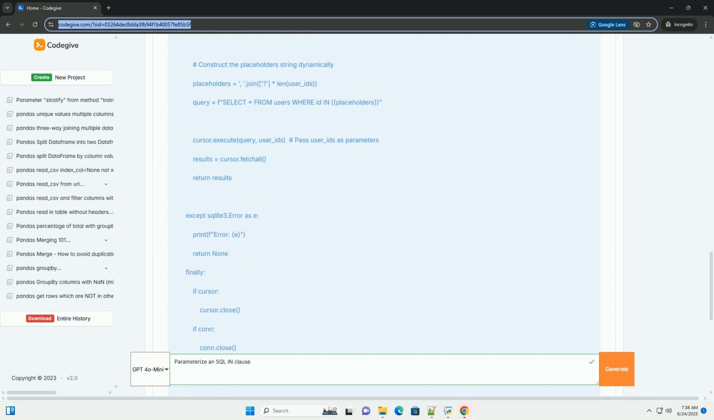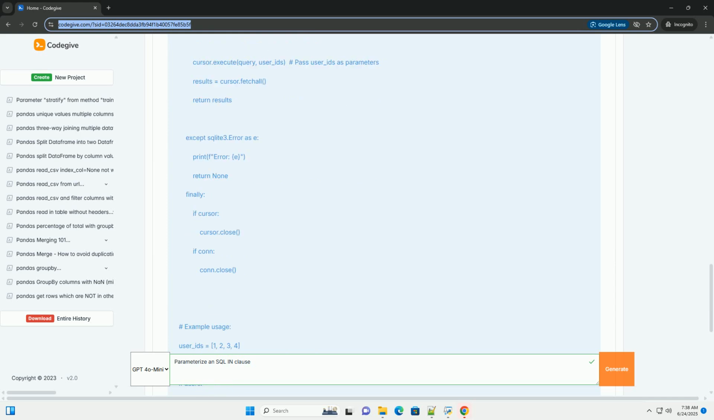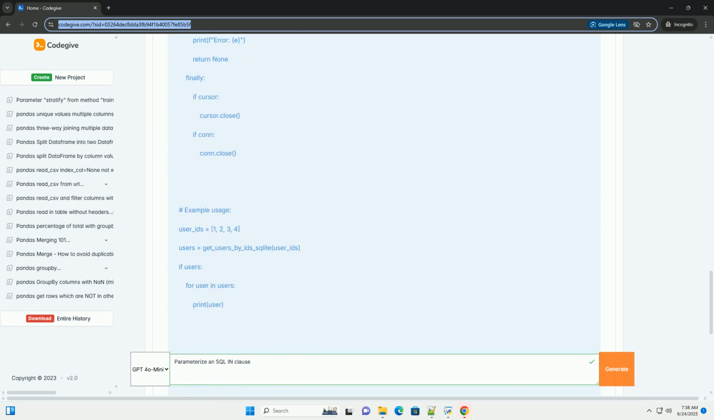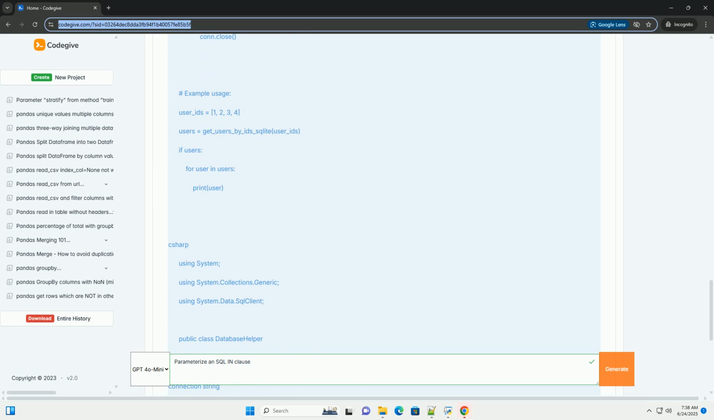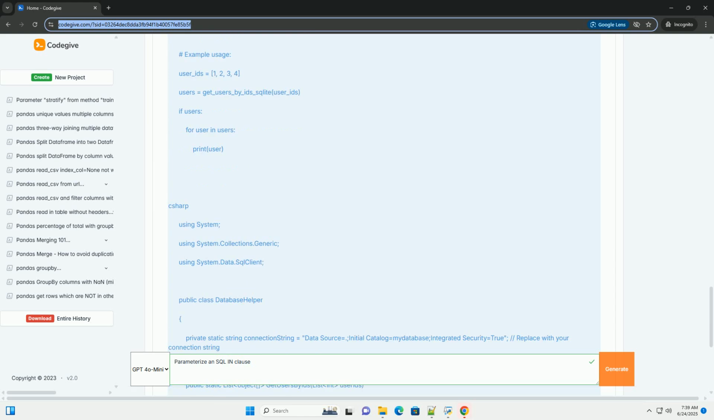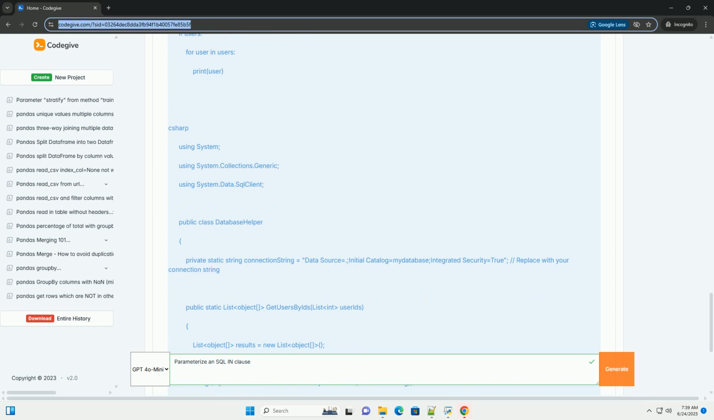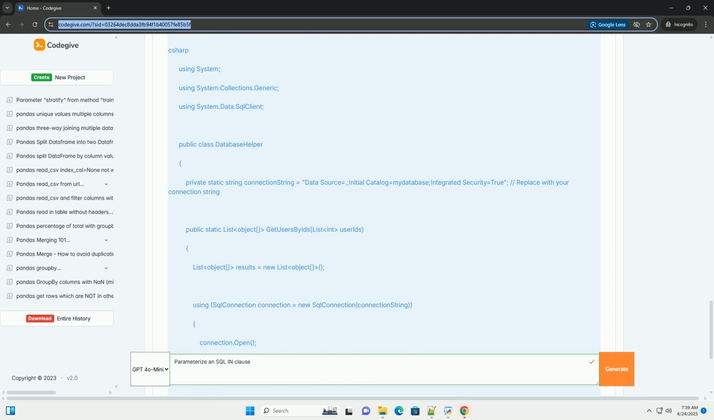Performance. Many database systems optimize parameterized queries. When you repeatedly execute the same query structure with different parameters, the database can reuse a cached execution plan, leading to significant speed improvements. Constructing the SQL query string dynamically, even without malicious intent, will usually force the database to re-parse and re-optimize the query for each execution.